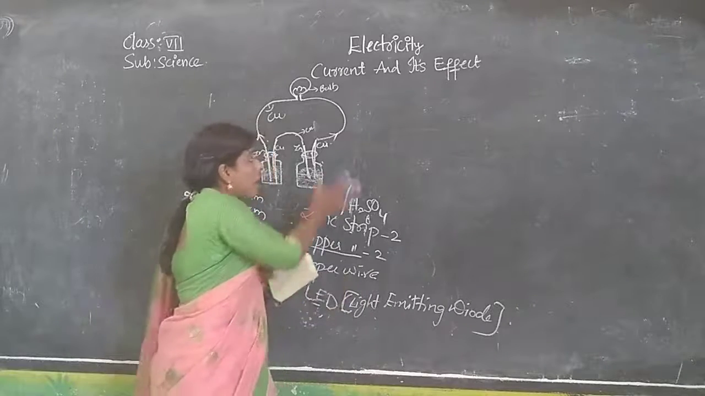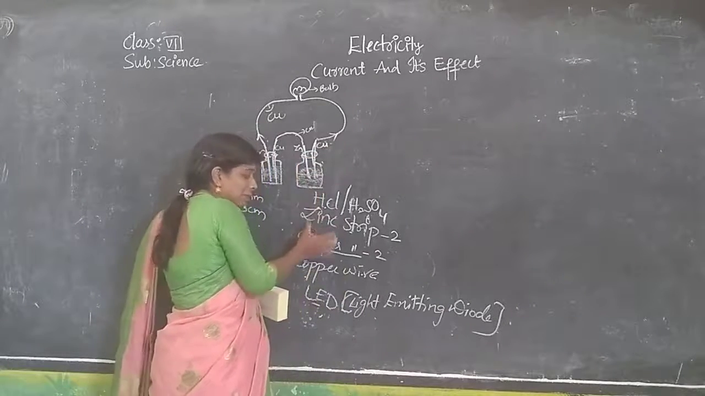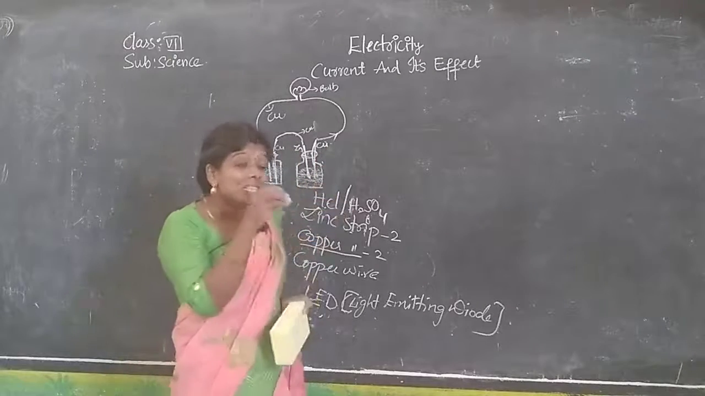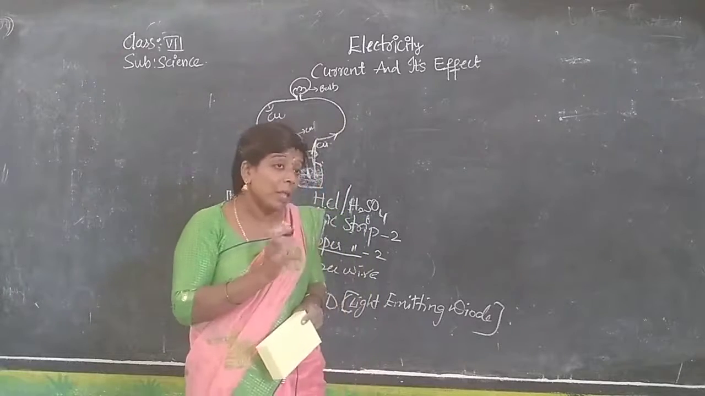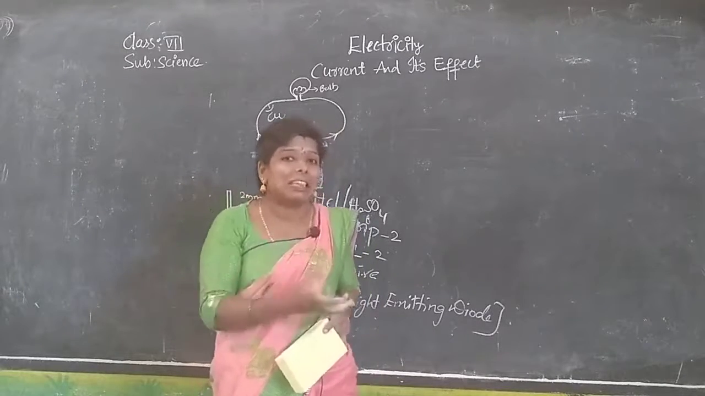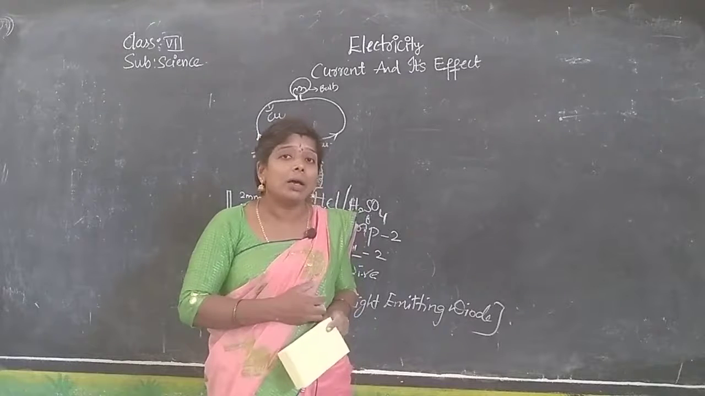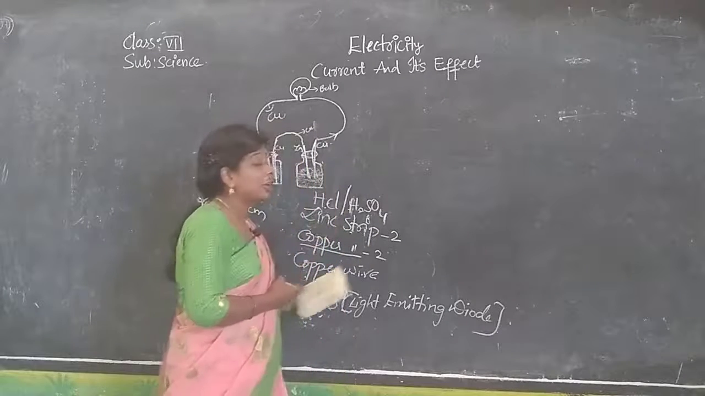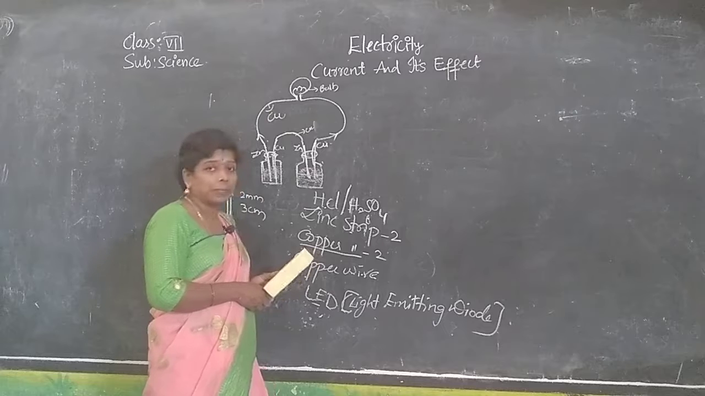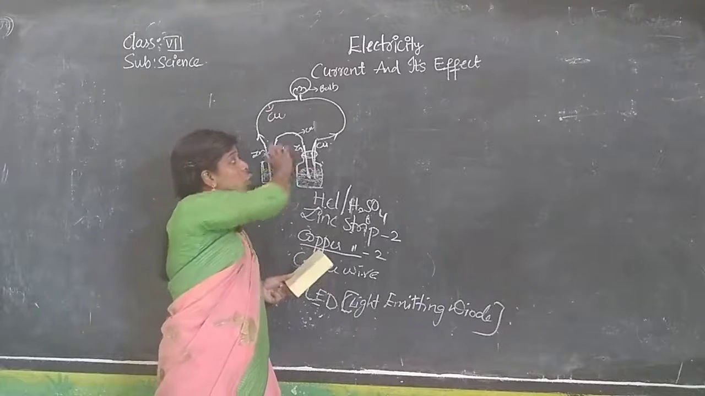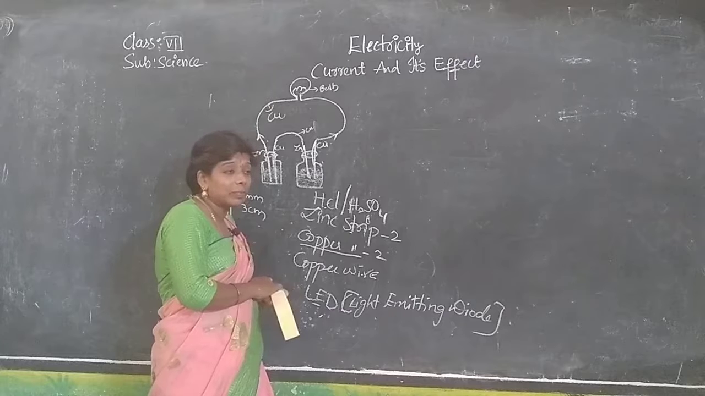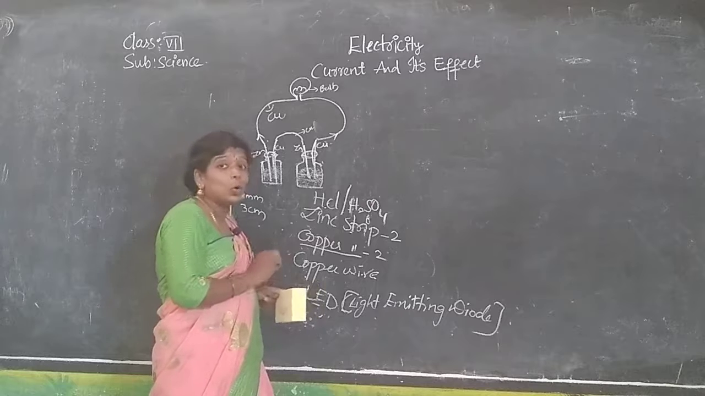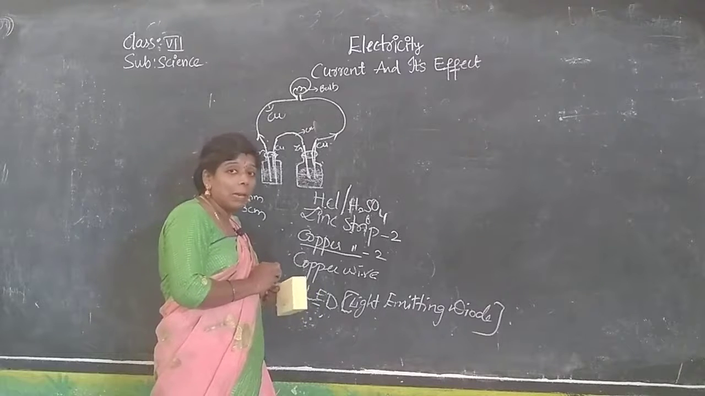Checking. See, I used here copper. I used this metals, zinc, copper I used, and the wire I used is copper. Check yourself. Instead of copper, you take any thread or any nylon wire. You use that and check that nylon thread or cotton thread. Instead of copper wire, you use the thread and check the connection. Check whether the bulb will glow or not.